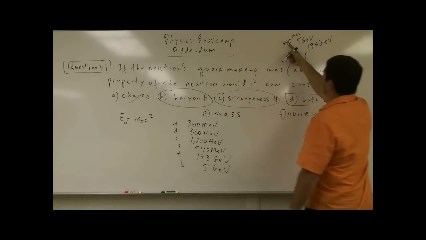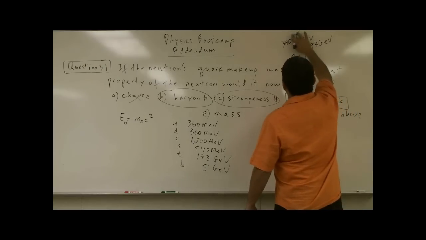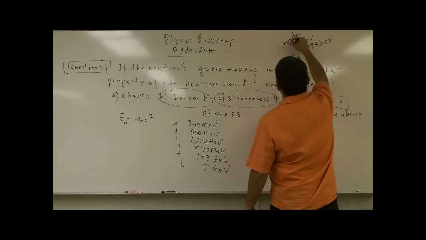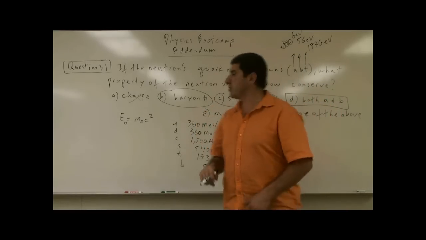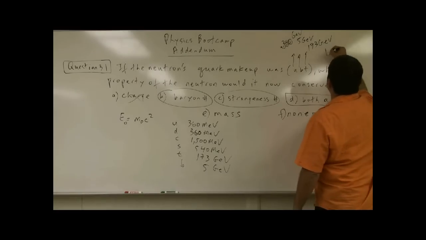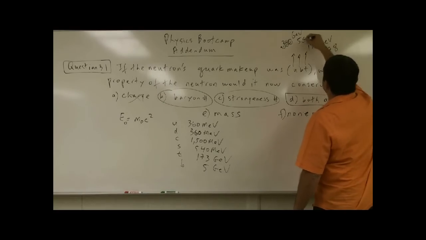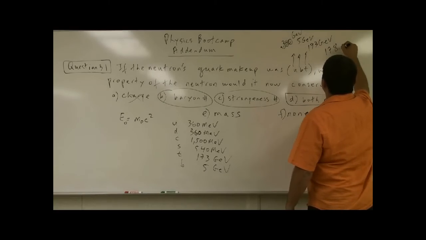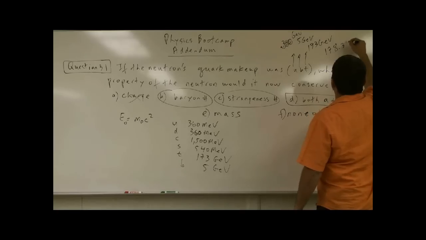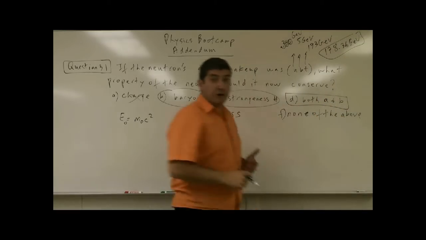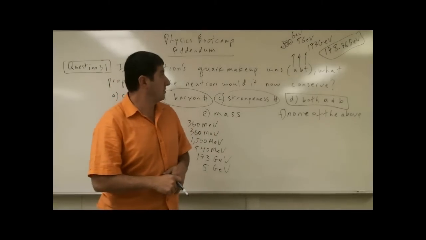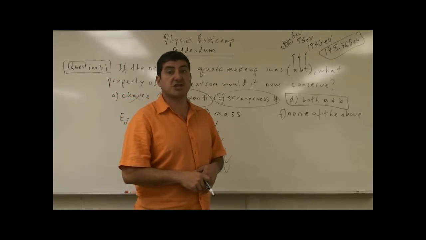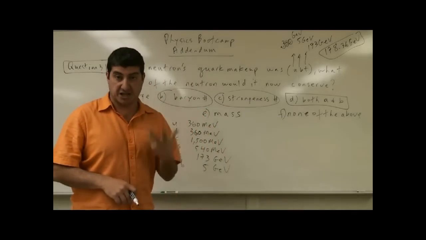In giga electron volts, 360 mega electron volts changes to 0.36 giga electron volts. So its total energy would be 178.36 giga electron volts, when you add 5 to 173. So now the neutron would be a very, very energetic particle: 178.36 giga electron volts rest energy.